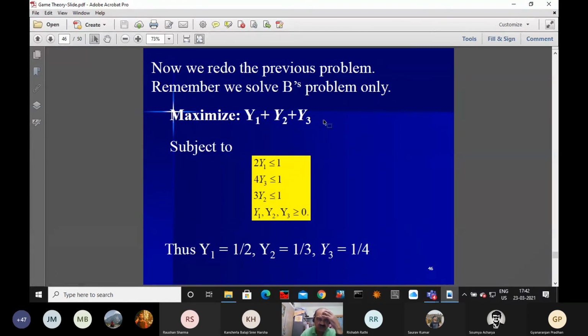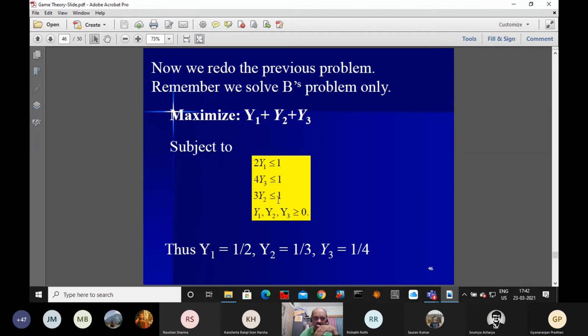For B's problem, what we are going to do? Maximize y1 plus y2 plus y3. These are not the probability vector, these are something else. Subject to the restrictions 2y1 less than or equal to 1, 3y2 less than or equal to 1, 4y3 less than or equal to 1.